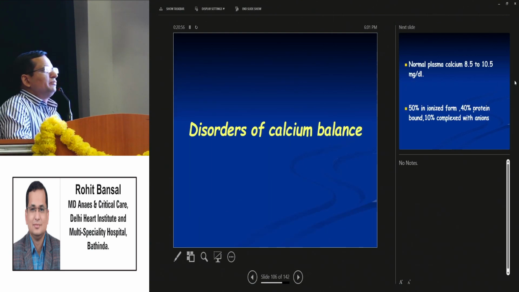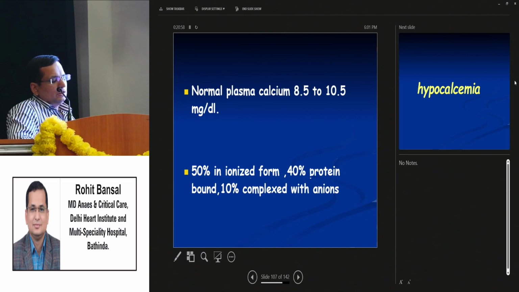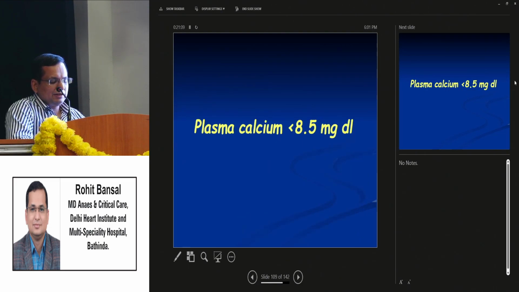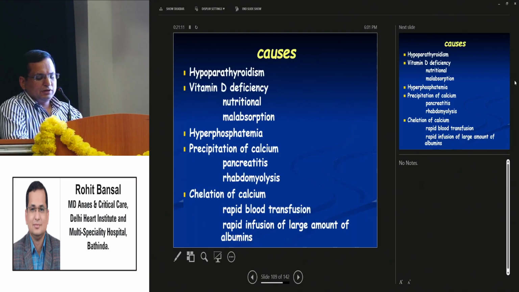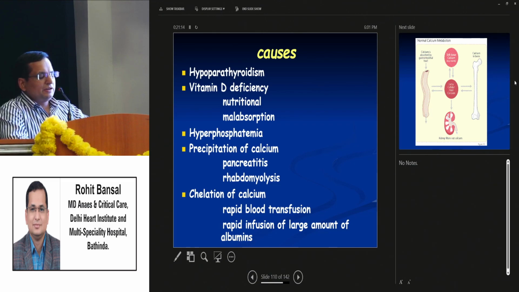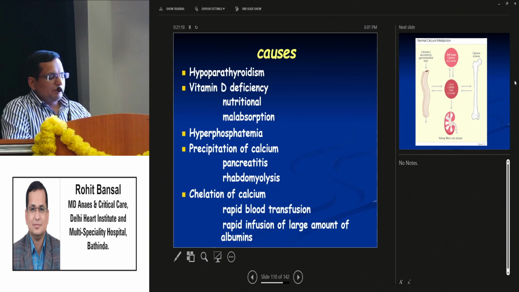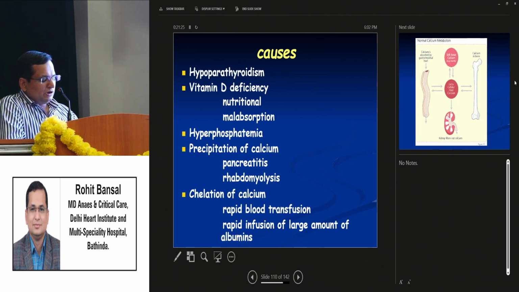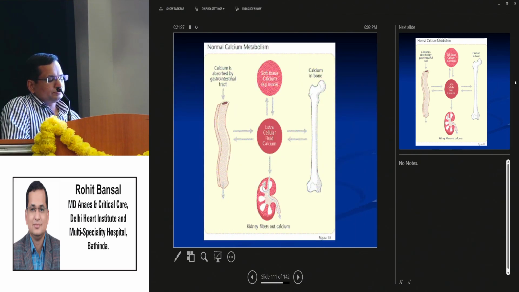Now coming to calcium imbalance in the body. Normal plasma calcium is 8.5 to 10 milligrams per deciliter. 50% is in ionized form, 40% is protein bound, 10% is complexed with anions. Hypocalcemia is less than 8.5. The causes are hypoparathyroidism, vitamin D deficiency, either nutritional or malabsorption, hyperphosphatemia, precipitation of calcium in pancreatitis or rhabdomyolysis, chelation of calcium with blood transfusion, or rapid infusion of large amounts of albumin.